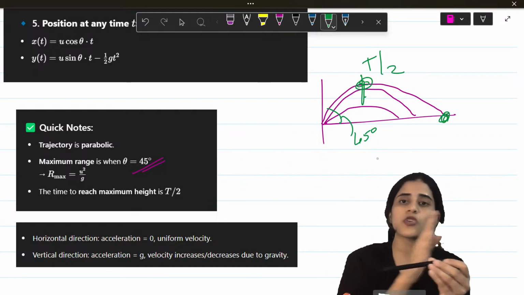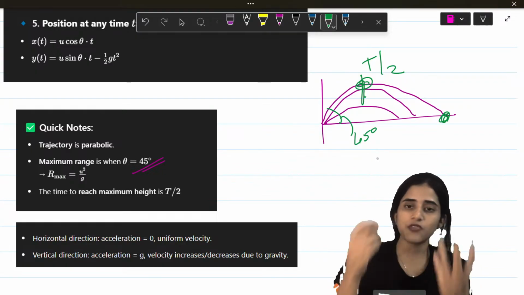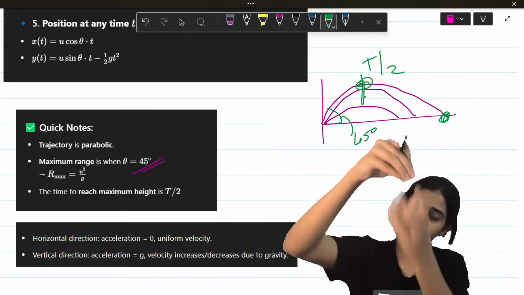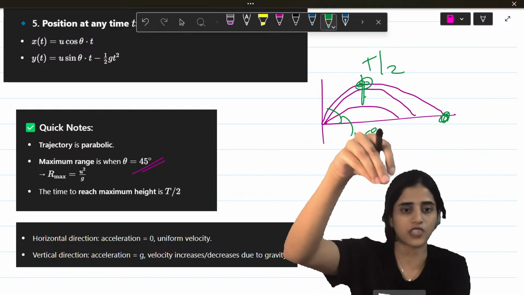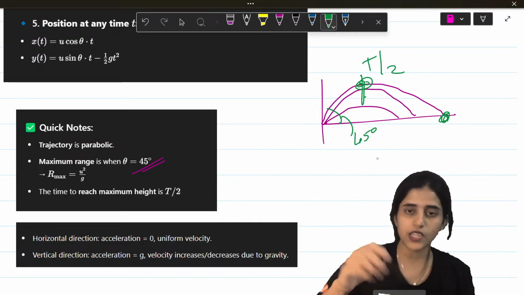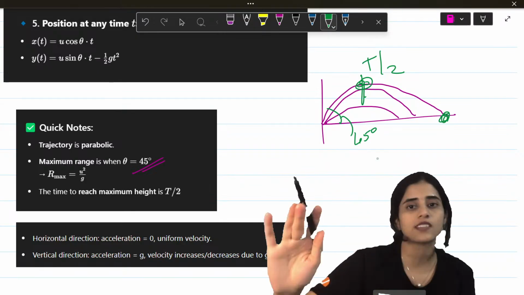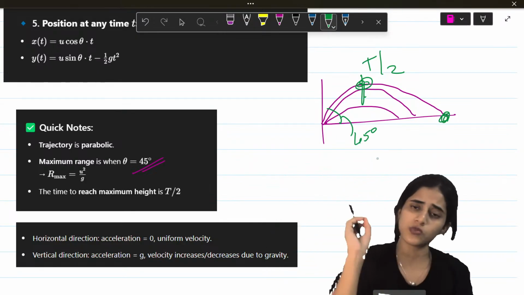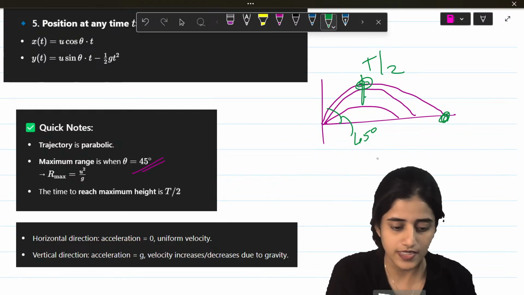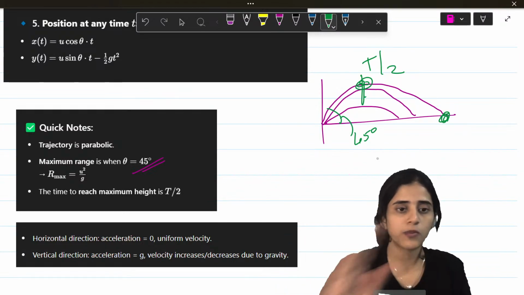direction, there is no acceleration. See, this is a freely falling body. Will anything accelerate it forward? There's only acceleration downwards, that is because of gravity. So the acceleration is in the vertical direction and that is because of gravity. In the horizontal direction, there is no acceleration. It is just moving because of the force that we applied when we launched it. Okay? Is that clear? That's all that you need to know about projectiles.